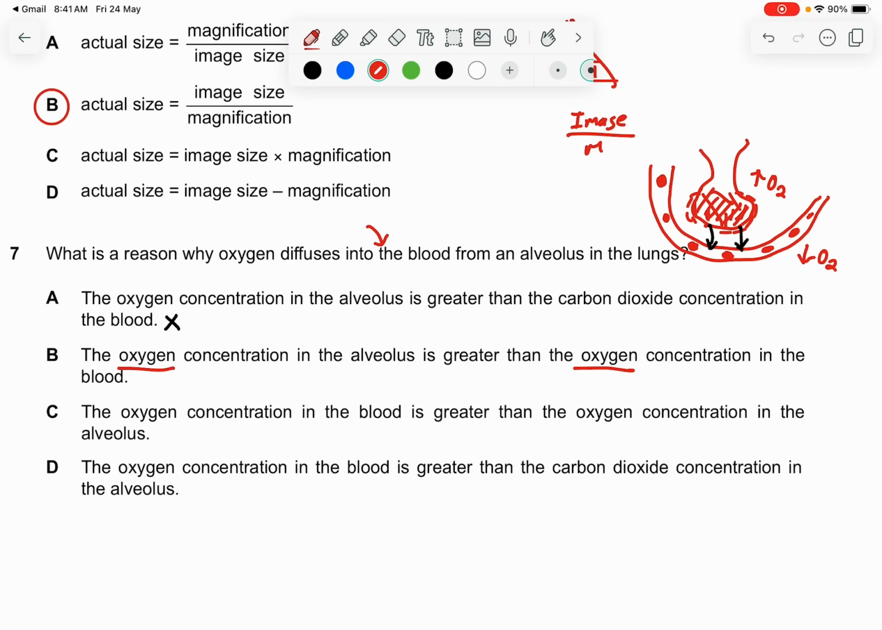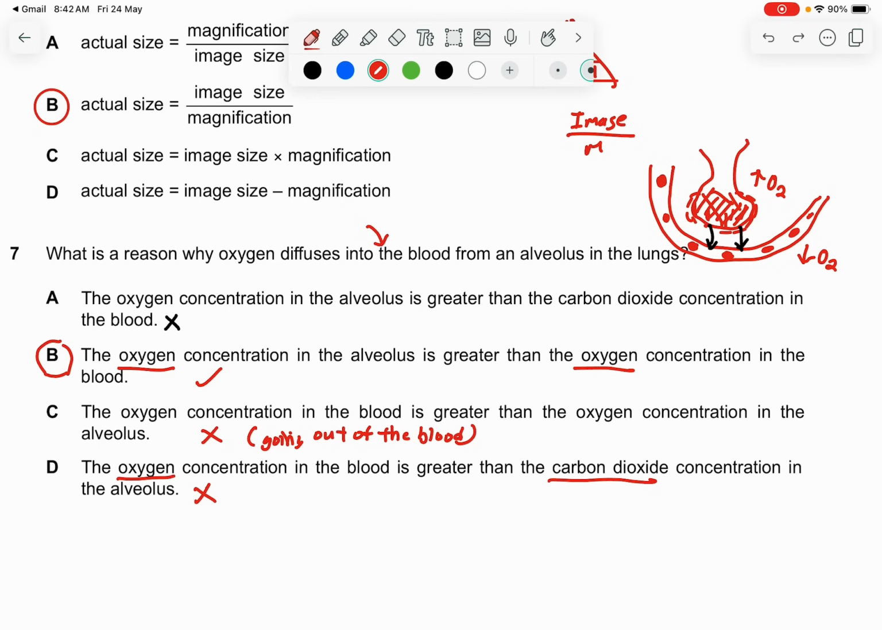Okay, let's see the other options though. The oxygen concentration in the blood is greater than the oxygen concentration in the alveolus. This is wrong, because if this is the answer, it should be going out of the blood, because diffusion is from higher concentration to a lower concentration. The last one, the oxygen concentration in the blood is greater than the carbon dioxide concentration in the alveolus. This is wrong, because oxygen and carbon dioxide are different gases and they have different concentration gradients too. So the answer is B.